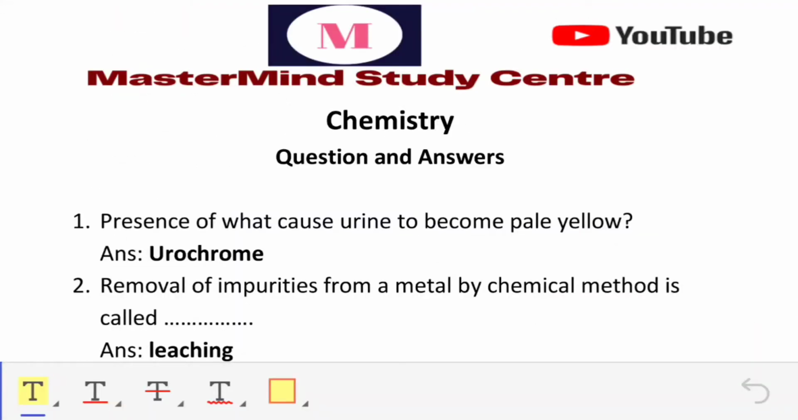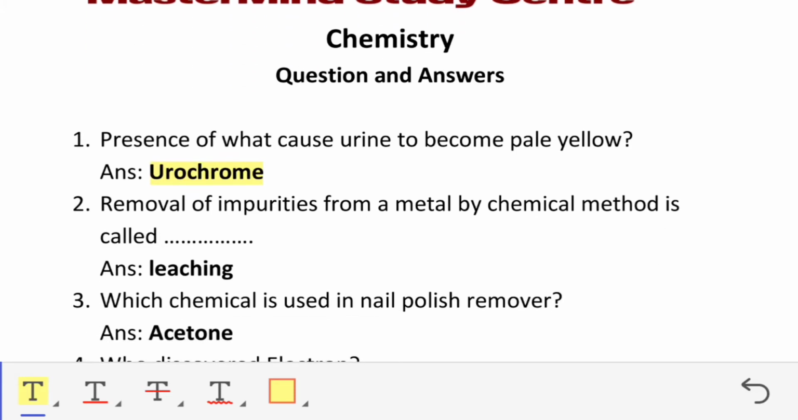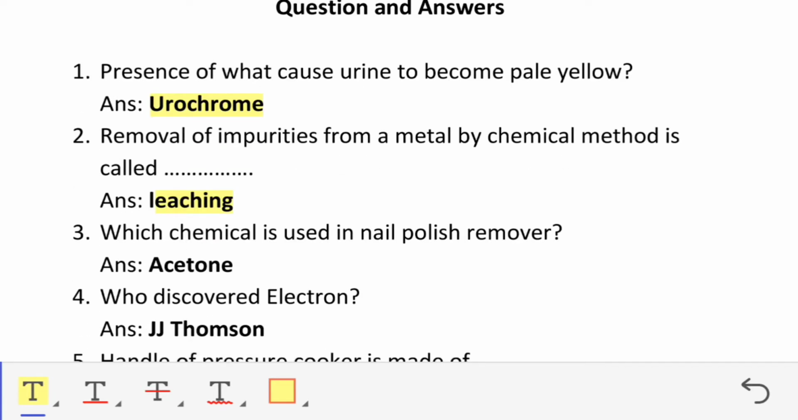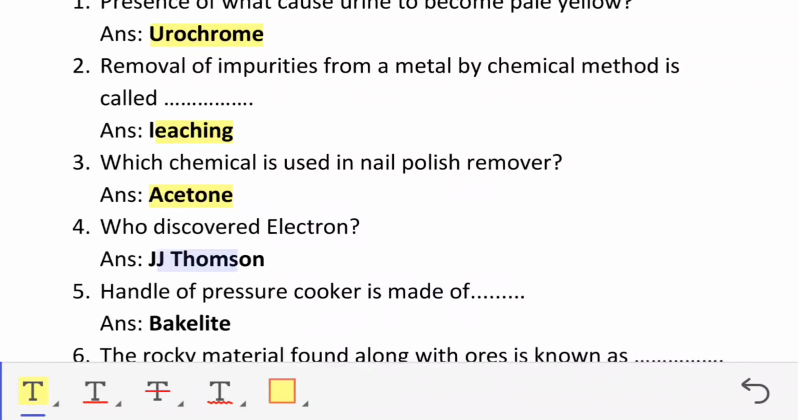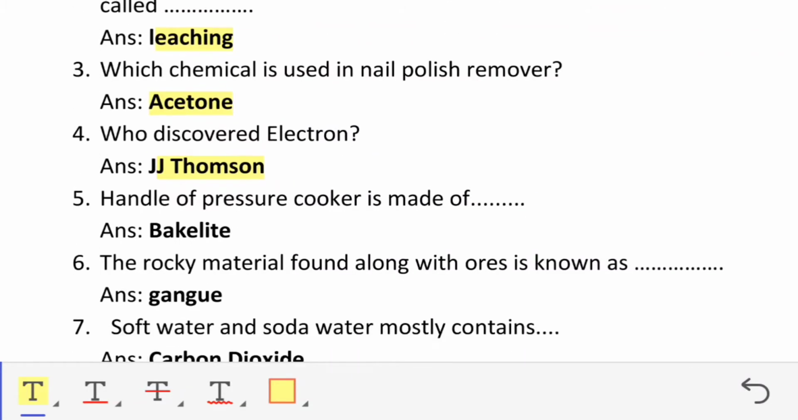तो चलो शुरू करते हैं। क्वेश्चन नंबर 1, प्रेजेंस ऑफ व्हाट कॉज यूरिन टू बिकम पेल येलो? यूरोक्रोम। Removal of impurities from a metal by chemical method is called leaching. Which chemical is used in nail polish remover? Acetone. Who discovered electron? J.J. Thomson. Handle of pressure cooker is made of bakelite.